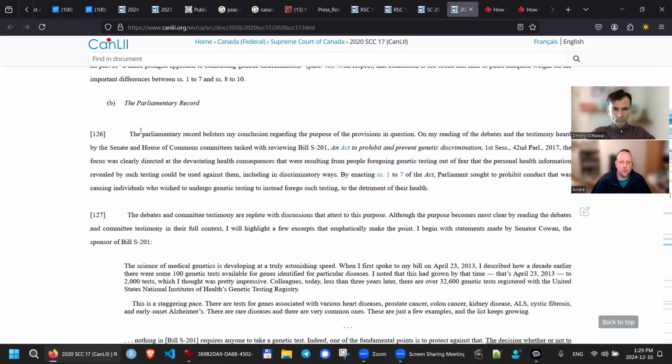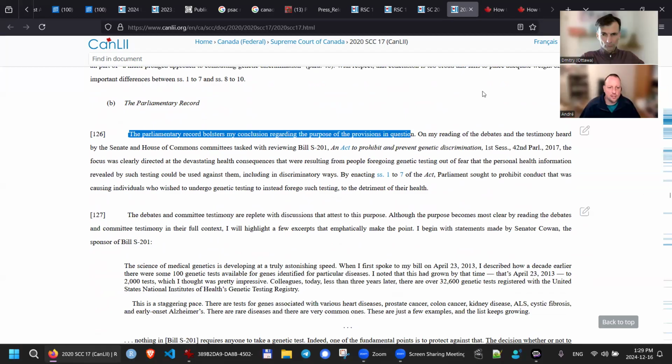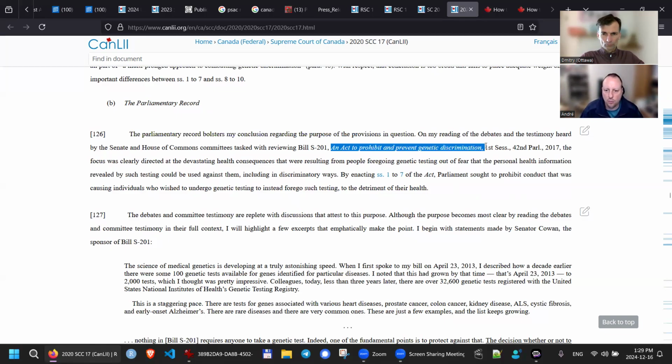So the Parliament record bolsters my conclusion regarding the purpose of the provision in question on my reading of the debates and the testimony heard by the Senate and the House of Commons committees tasked with reviewing Bill S-201. So that was the bill for the Genetic Non-Discrimination Act, an act that prohibits and prevents genetic discrimination.